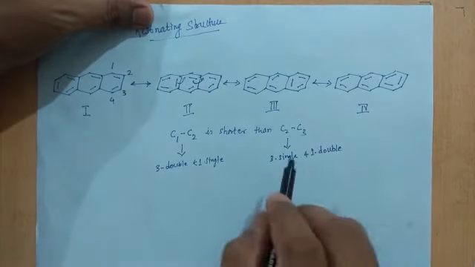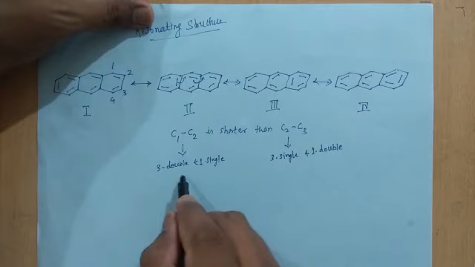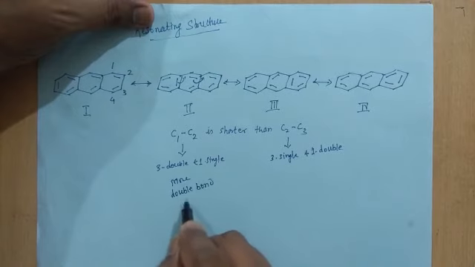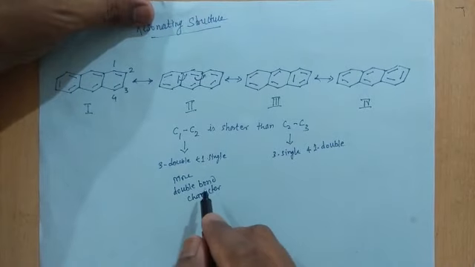So this shows that the C1-C2 bond has more double bond character. That's why its bond length is shorter.